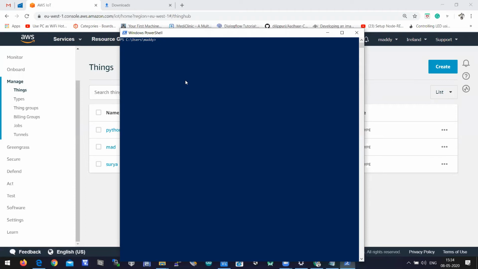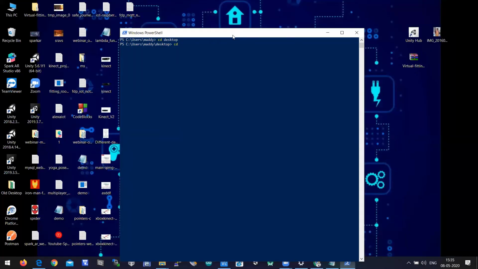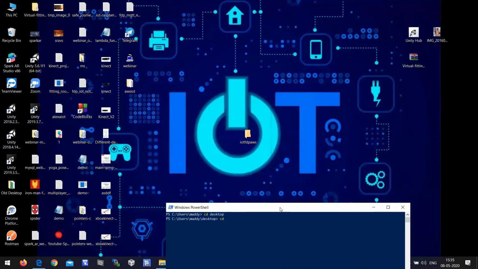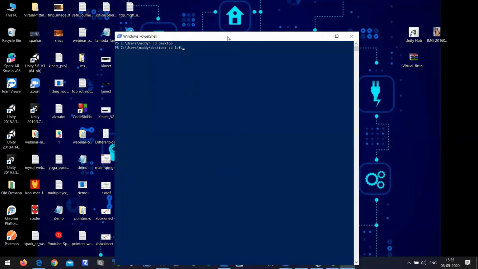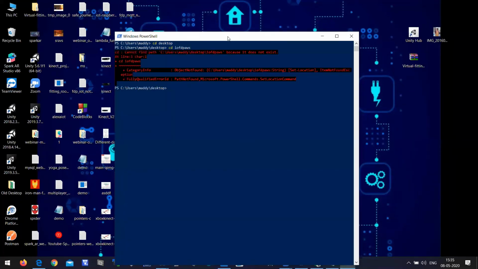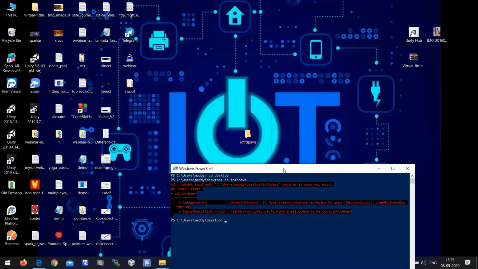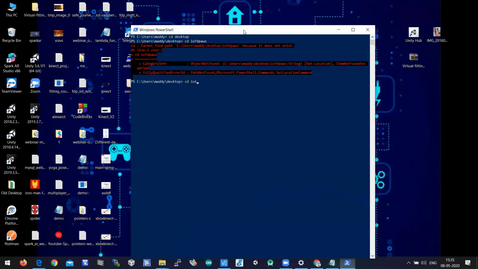So let's jump into the folder which is created on the desktop: cd space desktop on PowerShell. You need to browse to the folder which is created on the desktop, which is cd space desktop, and then cd space IoT FDP AWS.